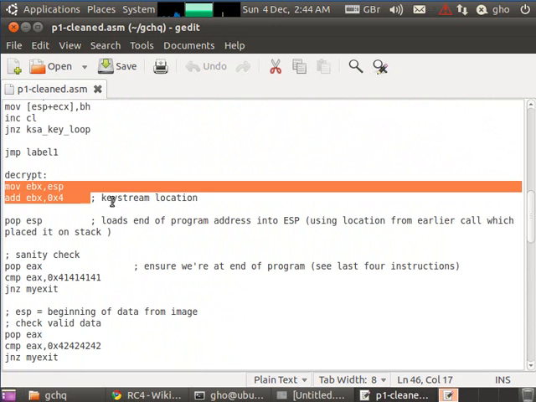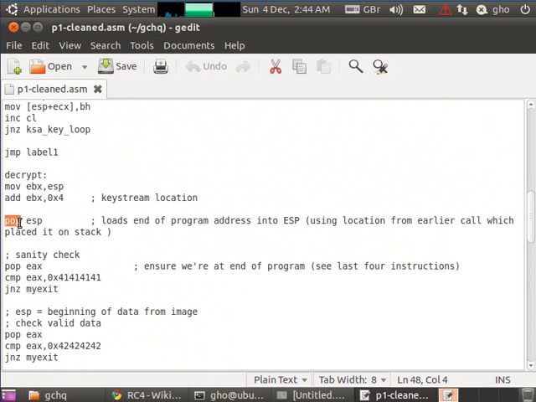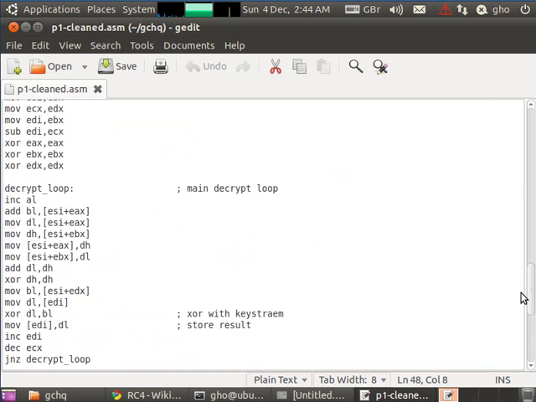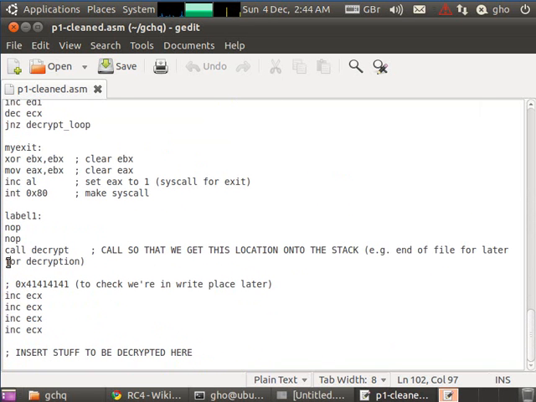Now we can see we store the stack pointer. This is that key stream location which we generated earlier in these loops up here. And then off the stack we take a memory location. Well, that actually is the memory location of the next instruction after the call. That's the memory location for this point just here. So remember I said there's these 4 instructions here which are unexplained. Well, the memory location we're now storing in the ESP register is for this location here, right before these 4 bytes.